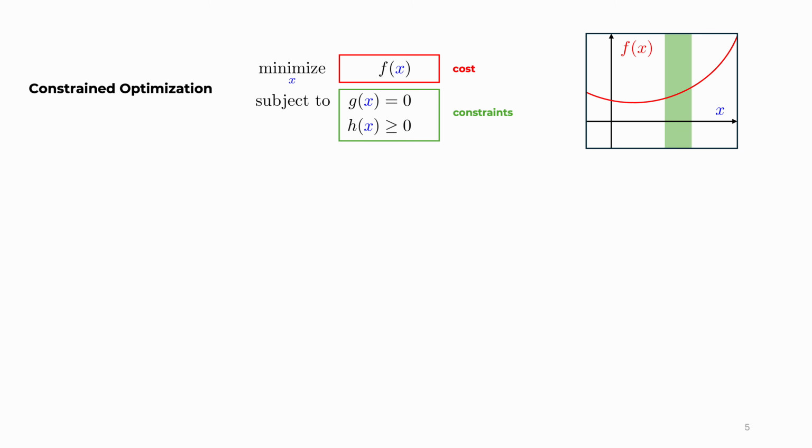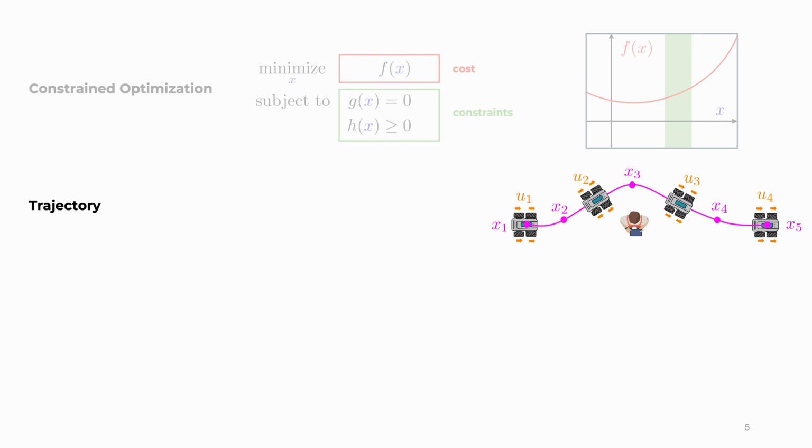To do that, we have to think about the trajectory of the robot. A trajectory can be represented as a collection of states and inputs of the robotic system. In this case, the states were the position and the velocity of the robot, while the inputs were the motor commands. And by stacking up all these states and all these inputs across a given time window, we can feed it into a constraint optimization that by solving it, we will be able to retrieve an optimal motion.